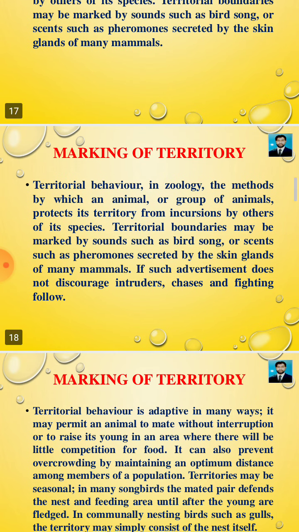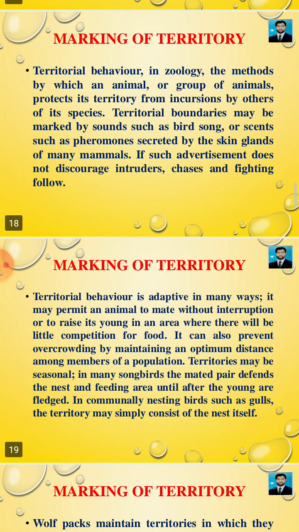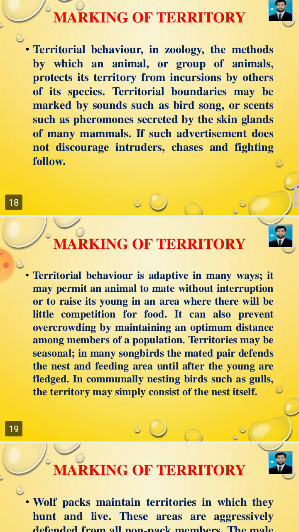Marking of territory. Territorial behavior in zoology refers to the methods by which an animal or a group of animals protects its territory from incursions by other members of its species. Territorial boundaries may be marked by sounds such as bird song, or by scents and pheromones. If such advertisements do not discourage intruders, chases and fighting follow. Clear?